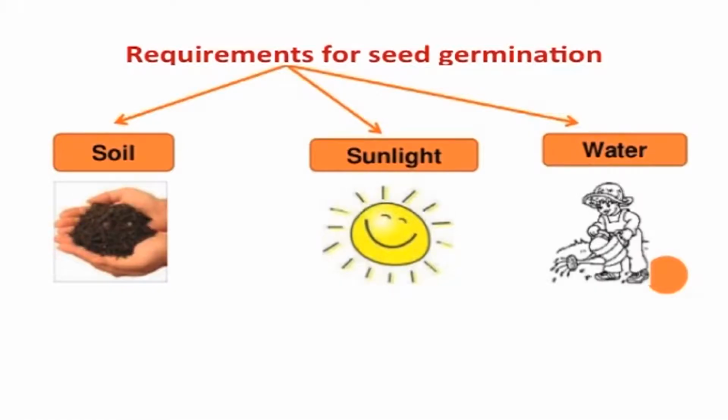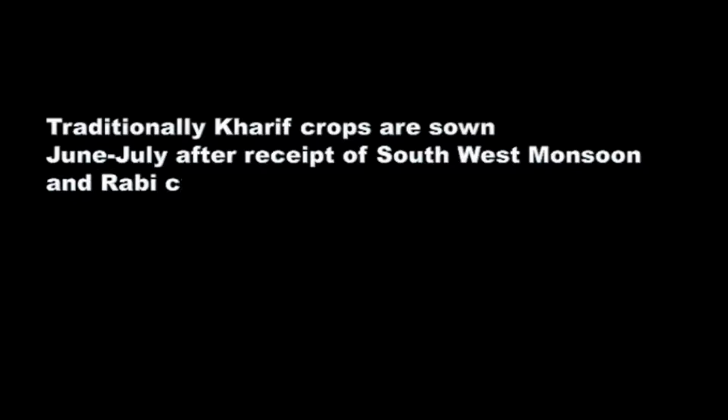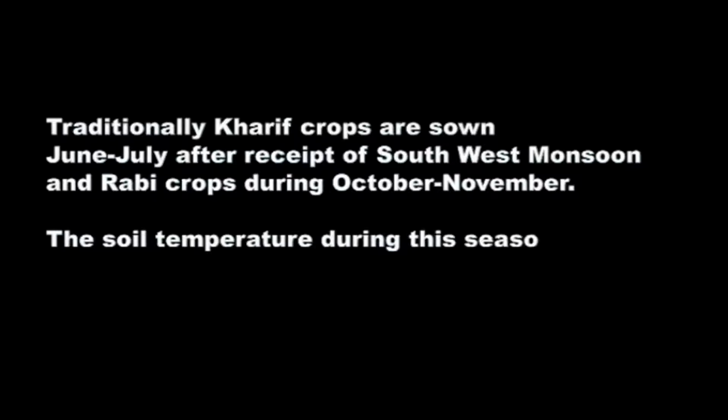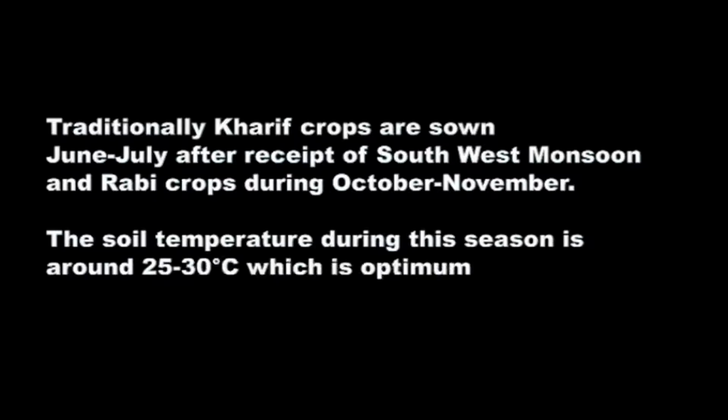The fields are irrigated after sowing to enable the seed to imbibe, and a gap period of a day is allowed. During this time, air enters the soil and provides oxygen for the metabolically active seed. The life irrigation is given on the third day for the seedling to emerge from soil. The crop seasons are selected in such a way that temperature is optimum for seed germination. Thus, traditionally kharif crops are sown in June-July after receipt of southwest monsoon, and rabi crops are sown during October-November. The soil temperature during this season is around 25 to 30 degrees centigrade, which is optimum for germination of crop seeds.